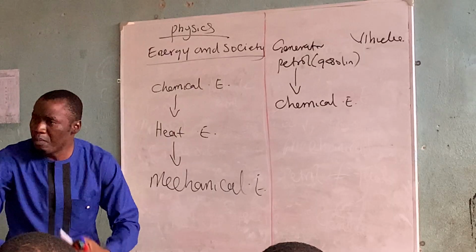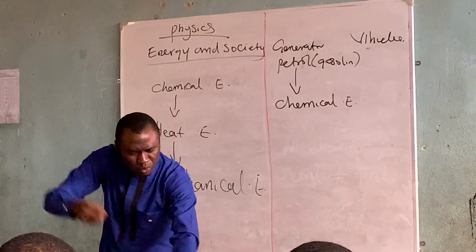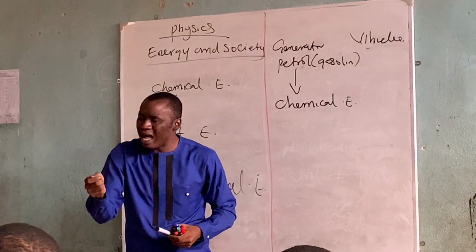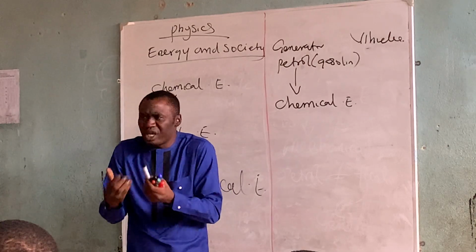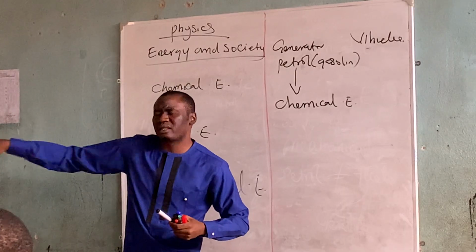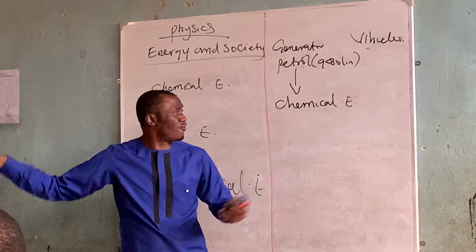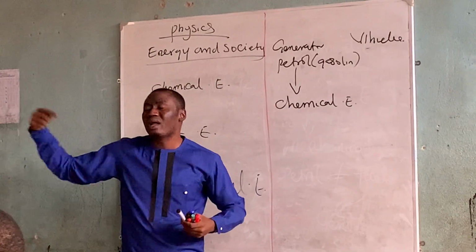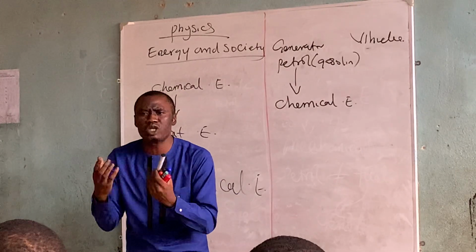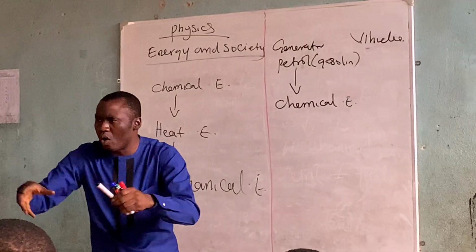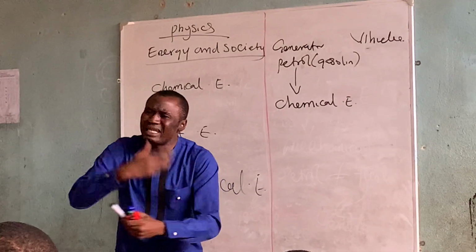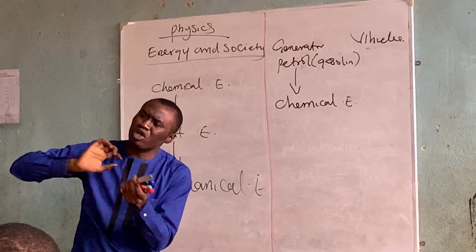When the generator is on, or when you kickstart your car and the engine begins to vibrate, it will make the petrol at the fuel tank combust. Combustion means reactions will occur, and that reaction will cause heat to be generated, and that heat generation will cause the production of gas.